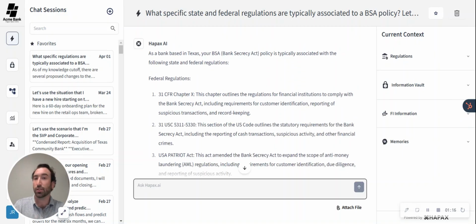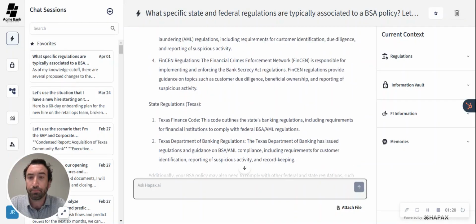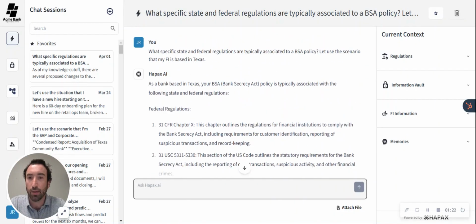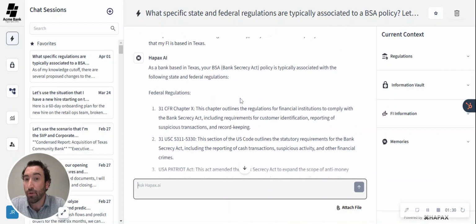So as it's actually generating, we'll let it generate. Then I'll scroll back up to the top here. Give it 1 second. There we go. All right. So as a bank based in Texas, your BSA or Bank Secrecy Act policy is typically associated with the following state and federal regulations.